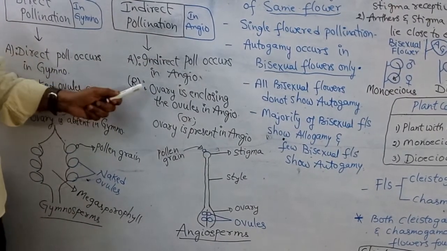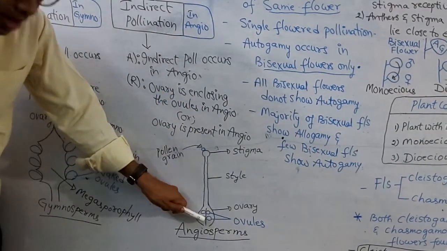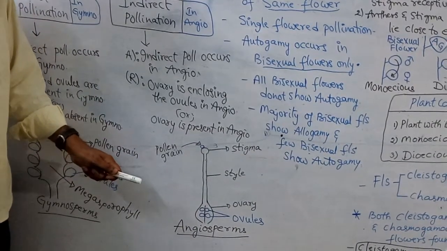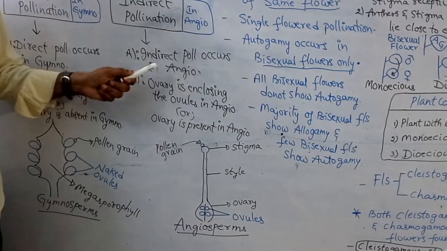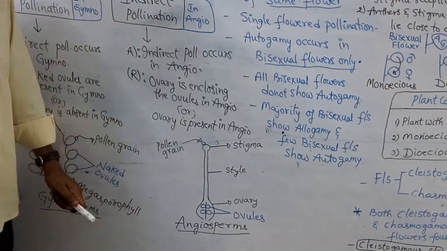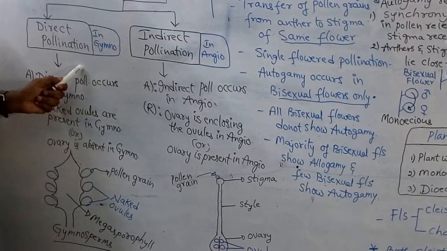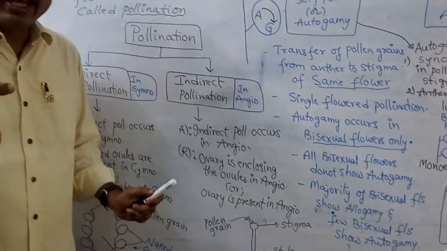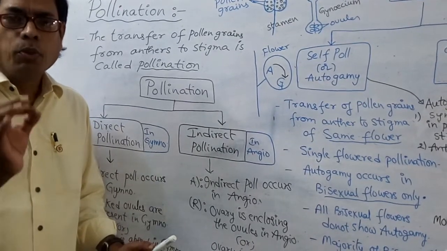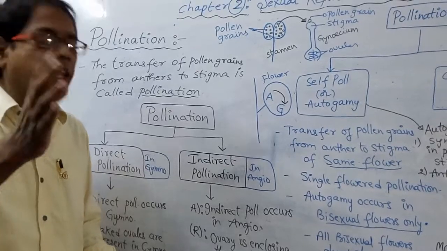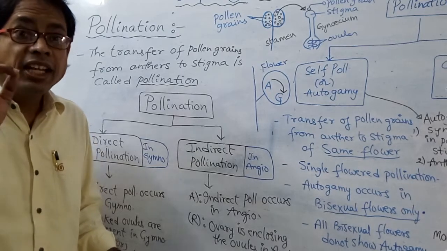What is the reason for that? Ovary is enclosing the ovules, or ovary is present. That is the reason for the occurrence of indirect pollination in angiosperms. So indirect pollination occurs in angiosperms. Direct pollination occurs in gymnosperms. Pollen grains directly falling on the micropyle of ovule is called direct pollination. Pollen grains falling on stigma is called indirect pollination.